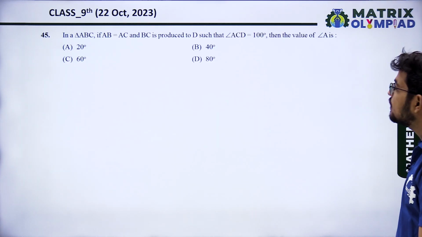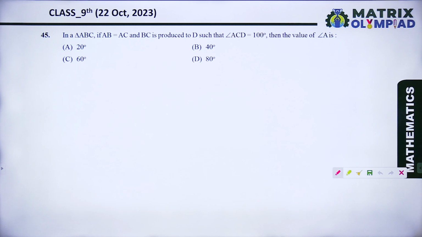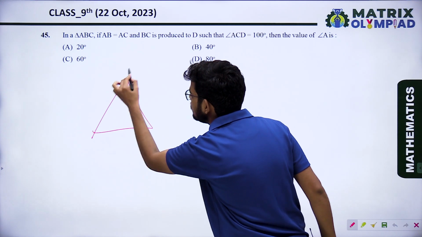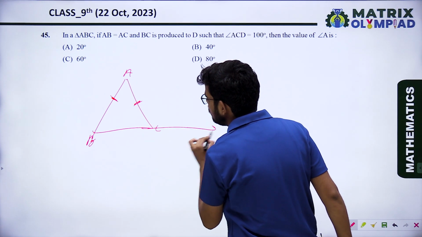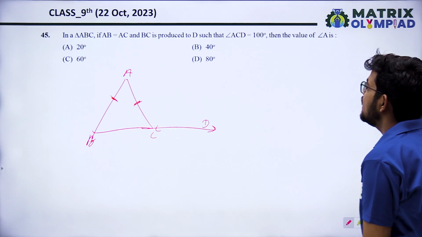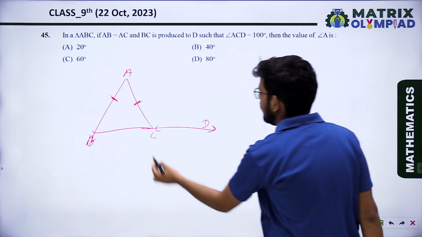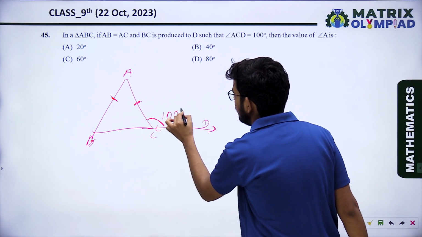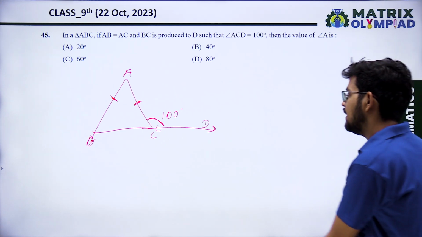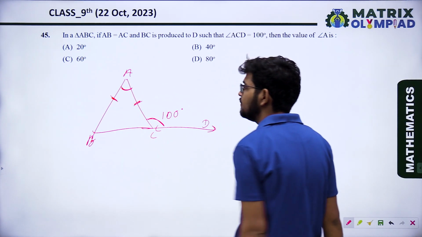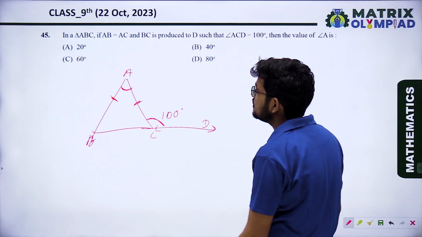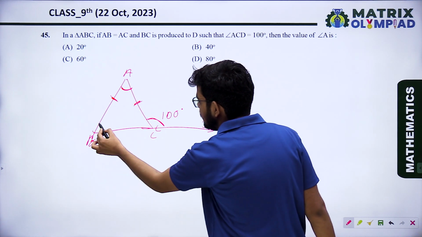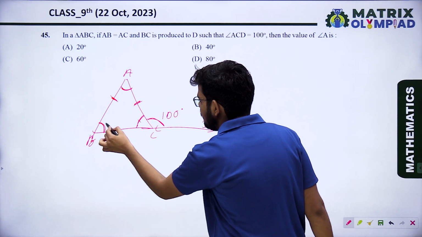In a triangle ABC, AB equals AC, and BC is produced to D, such that angle ACD equals 100 degrees. Then find the value of angle A. You know very well that if triangle ABC is an isosceles triangle with AB equal to AC, then angle B and angle C will be equal.